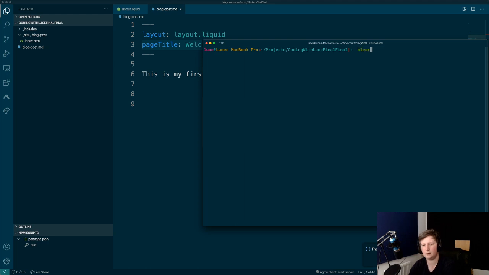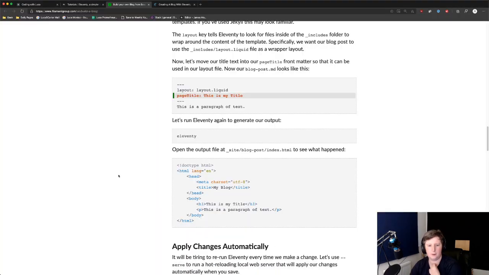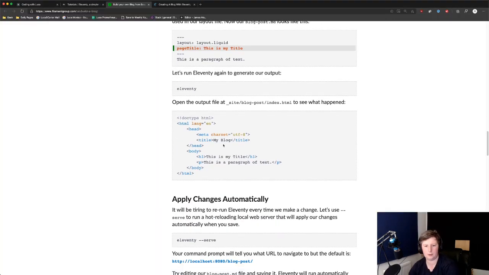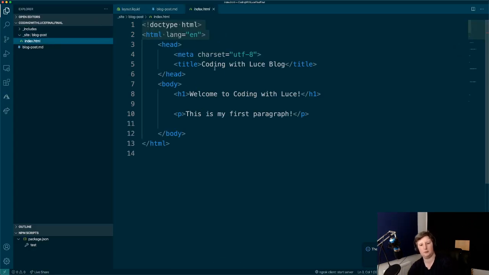So if we just scroll up, run it again. Yeah, there you go. So it found blog post and it wrote the file. So what's next? So it outputted the file. Oh, it says open it. Let's have a look. So there we have it. The title for the page. Then it has the body with all the correct tags. It's substituted in that title that we gave it into an H1. And then this is a paragraph. Huzzah! Let's play the victory sound again.